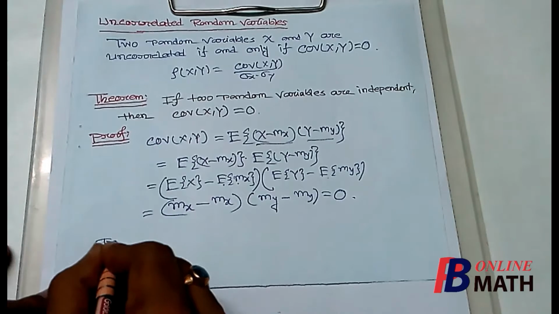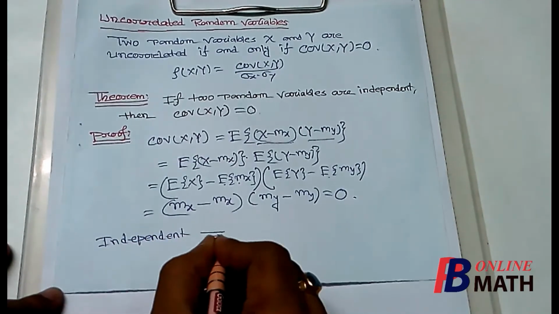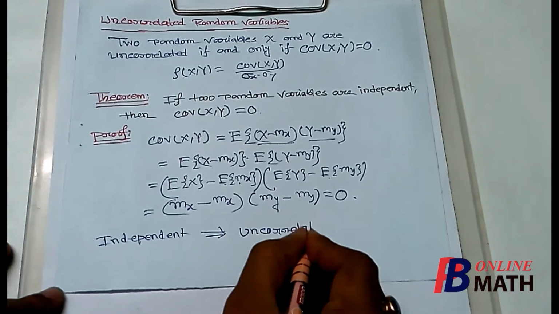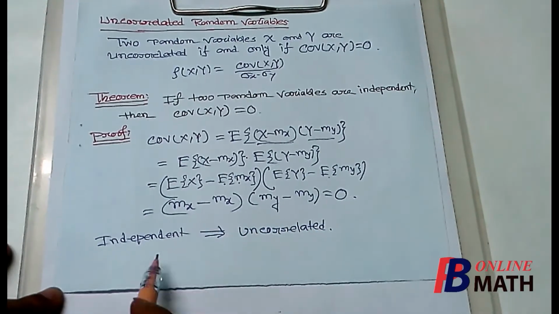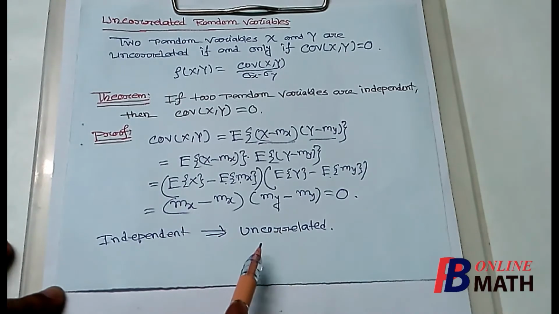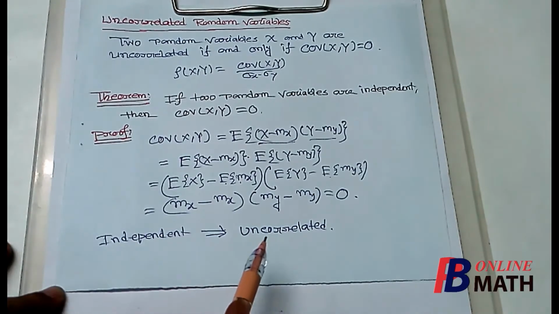So independent means uncorrelated. But the converse is not true. If two random variables are uncorrelated, that does not guarantee that the variables are independent. But if these two are independent, then these are automatically uncorrelated.